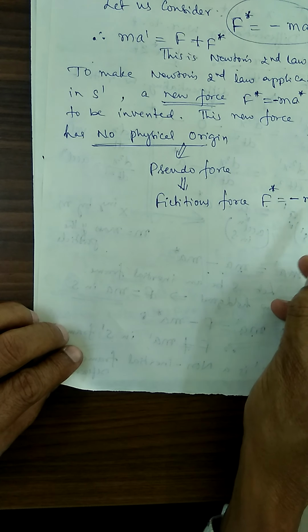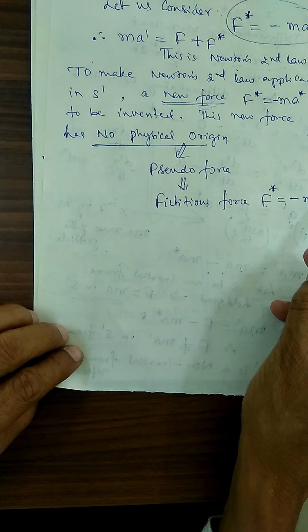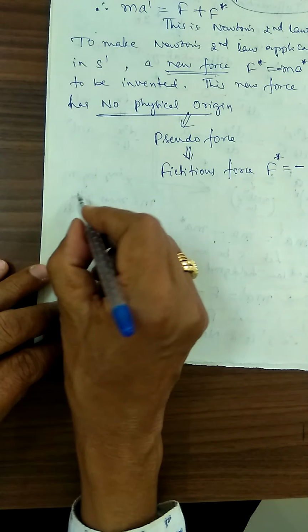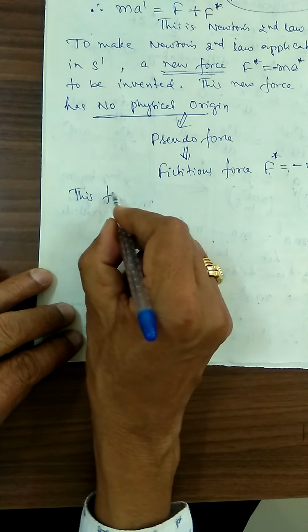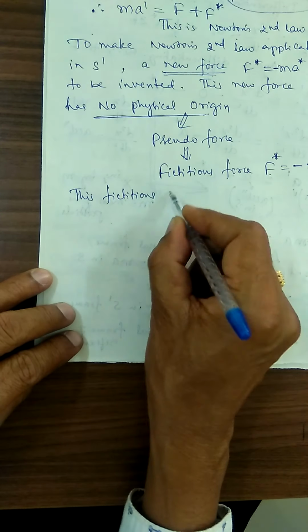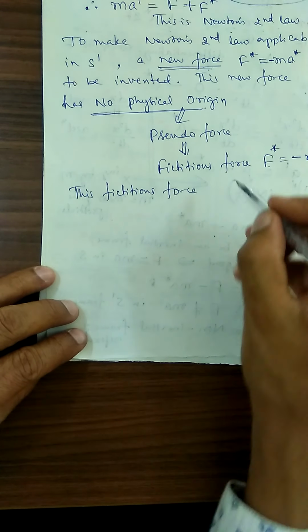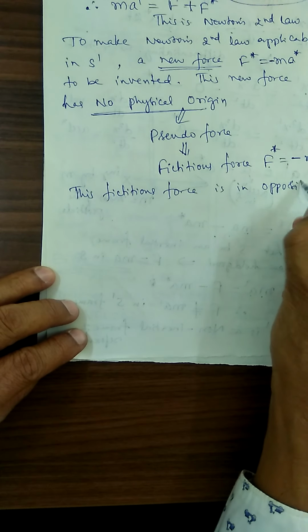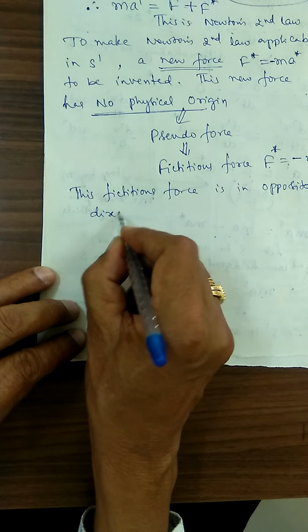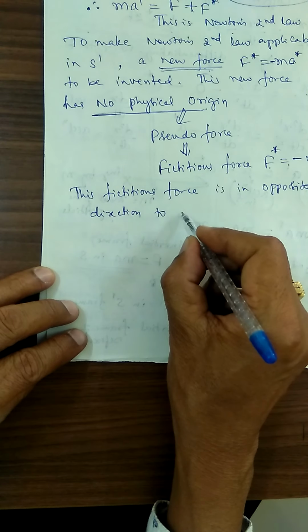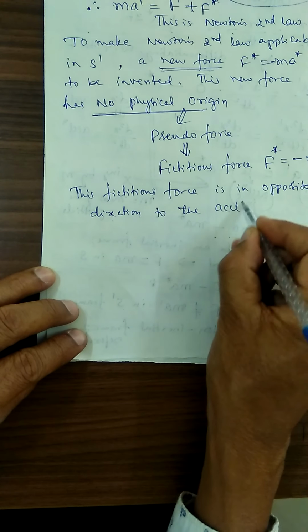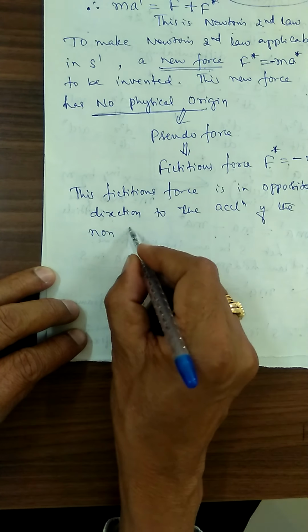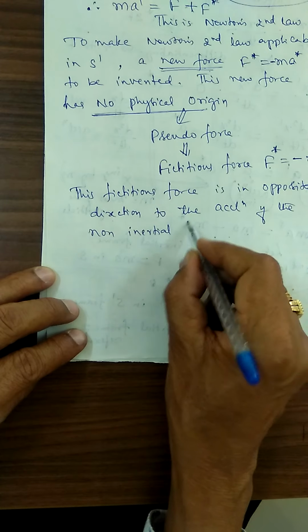This force acts in the direction opposite to the acceleration of the non-inertial frame.